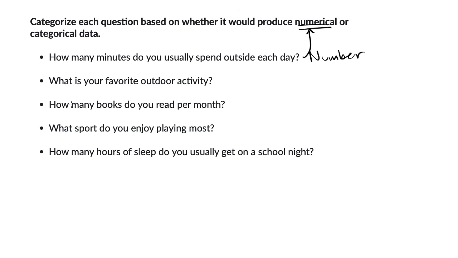All right, next. What is your favorite outdoor activity? Well, I can't answer 3 to that, or 5. I would say things like biking, or walking, or playing basketball. So these are categories of things, groups of things. So this one is clearly categorical.